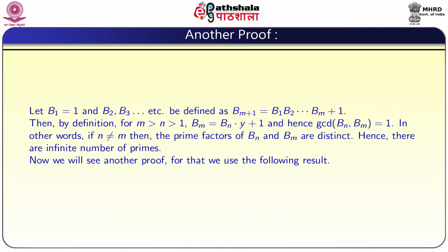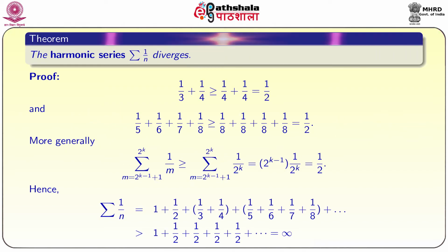For that we use the following result. It is well known to you, the harmonic series, that is denoted summation 1 by n, where n is equal to 1 to infinity, that it diverges. So how do we show this result?